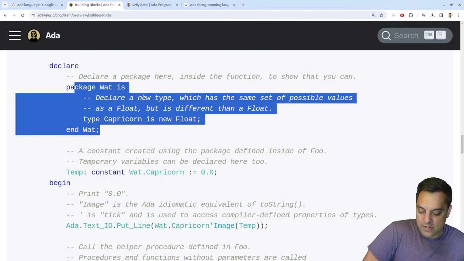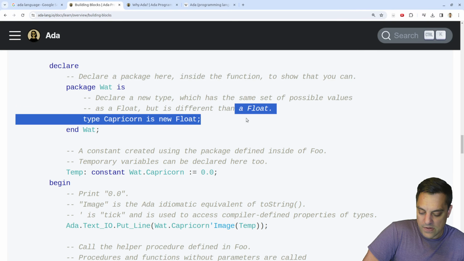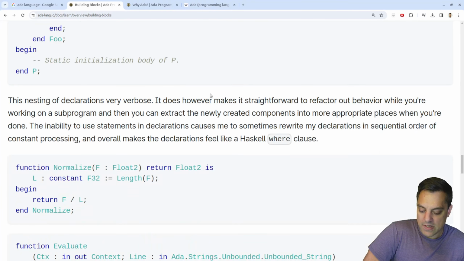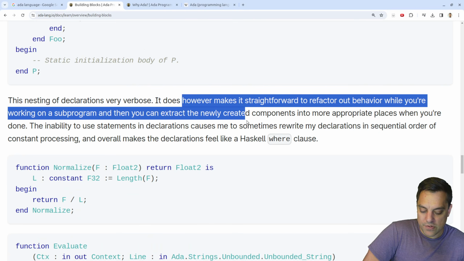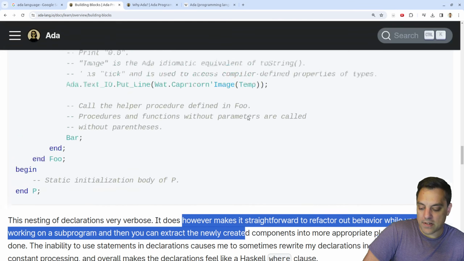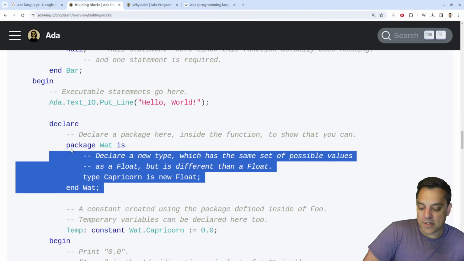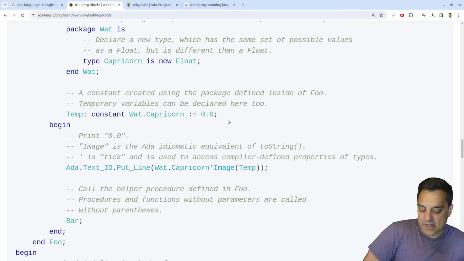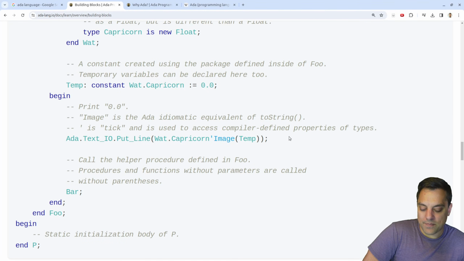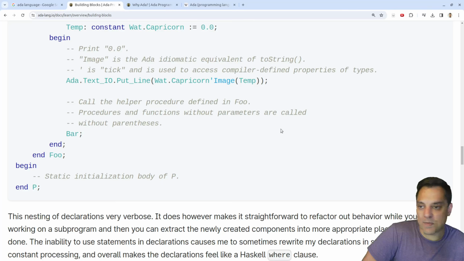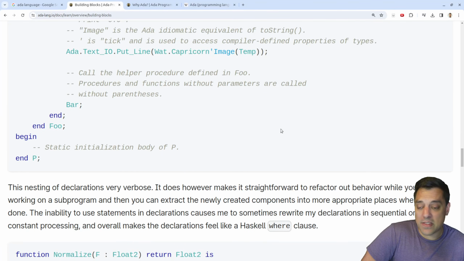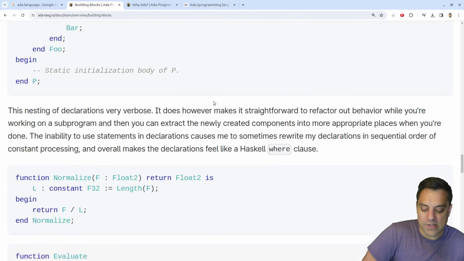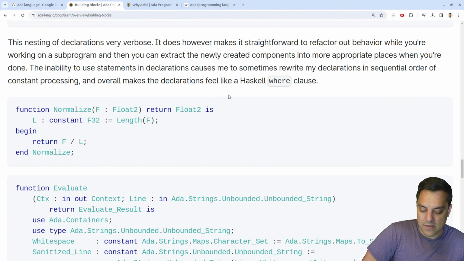Okay, package what is, okay, interesting here. Nesting of declarations is verbose, but it makes it straightforward to refactor. Yeah, I don't mind nesting packages or functions within each other, because for refactoring purposes, that's useful, right? You don't want to introduce helper functions that become a dependency somewhere else, which inevitably they will, right? If you write the code, someone will use it. So I don't mind these types of things here.